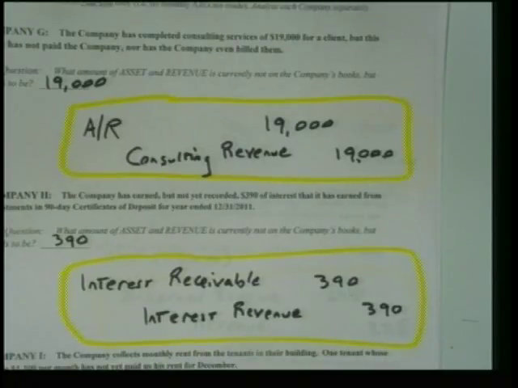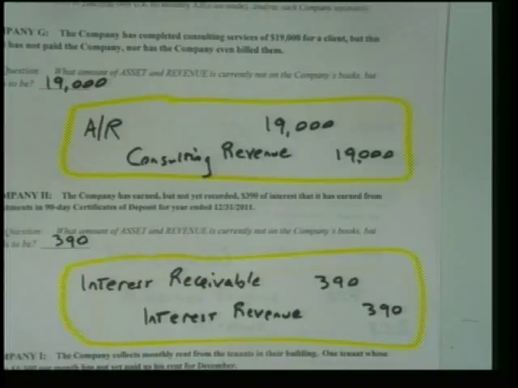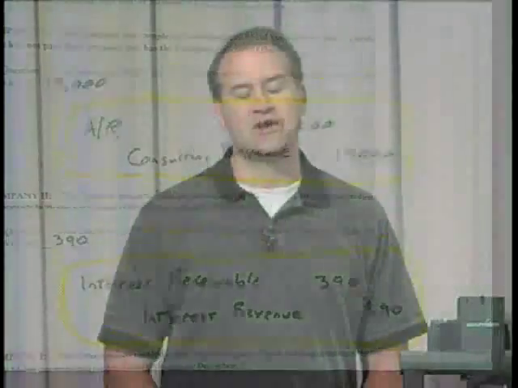All right, Company H. The company has earned, but not yet recorded, $390 of interest that it has earned from investments in a 90-day certificate of deposit for the year ended 12/31/2011. Now, how much have we earned that hasn't been recorded? $390. So this is the entry. Look, there's an interest receivable and an interest revenue. All right? Now, sometimes people get confused between, is this interest revenue or interest expense? Just read the problem real carefully. Because there's times companies will pay interest, there's times companies receive interest. So you have to see, is it on an investment or is it on some sort of liability?